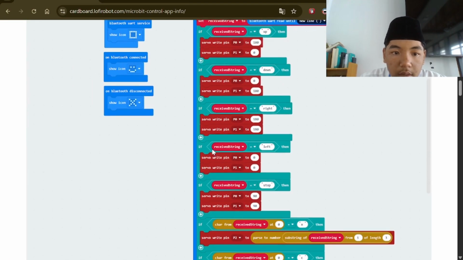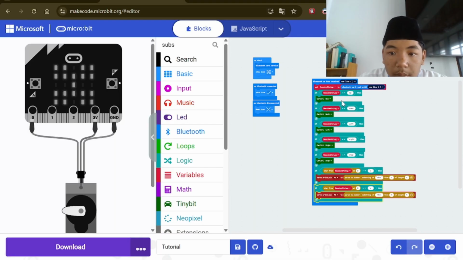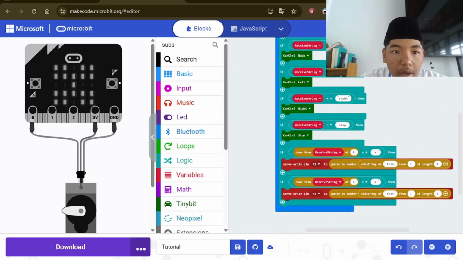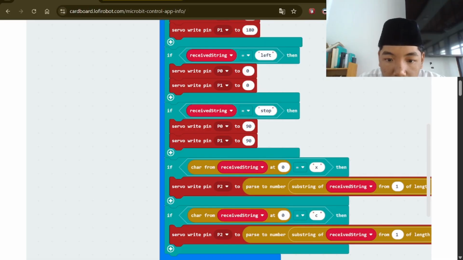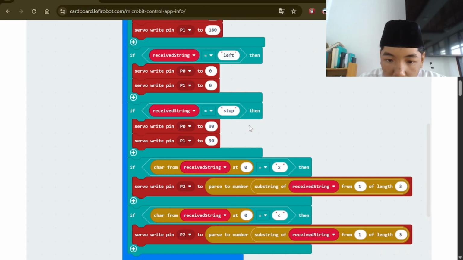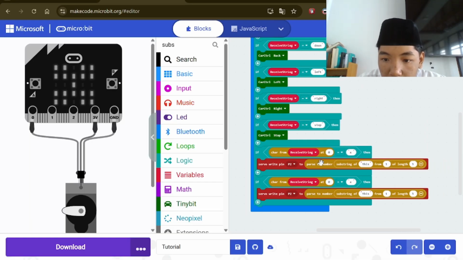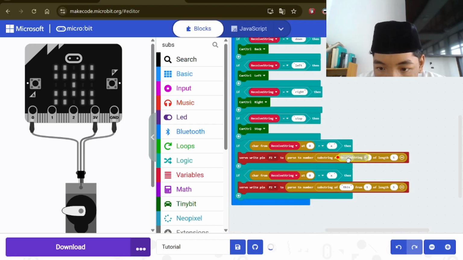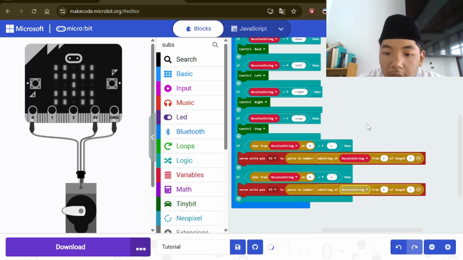I changed the servo write pin to control run like this. Okay, we check. Char from at 0. And you duplicate the retrieve string and put in here, and duplicate again and put in here again.